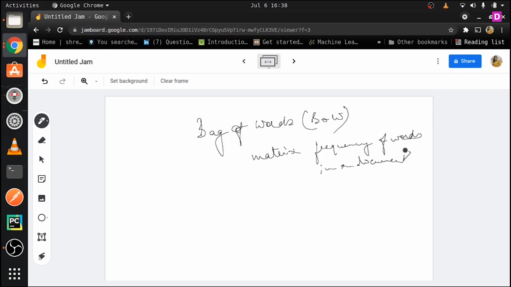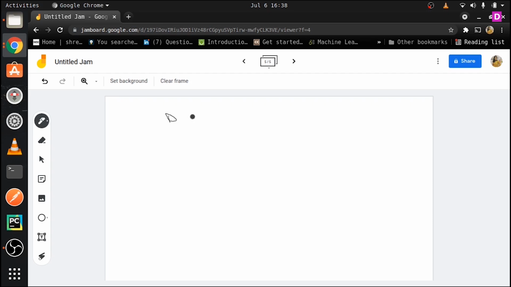Alright, so let us suppose you have D different documents for a corpus C. So for a corpus C you have D different documents, and each document has a different number of words.